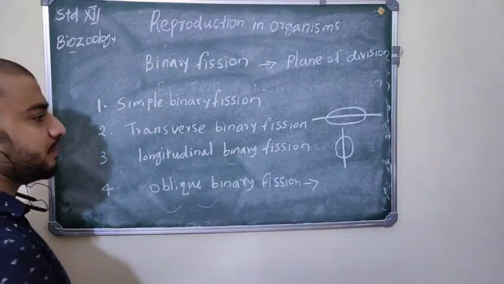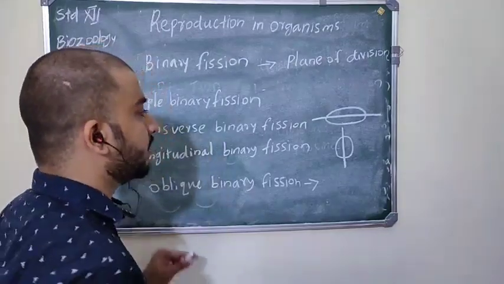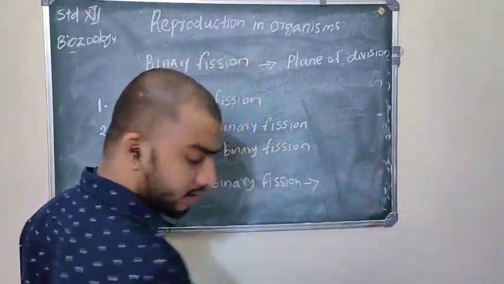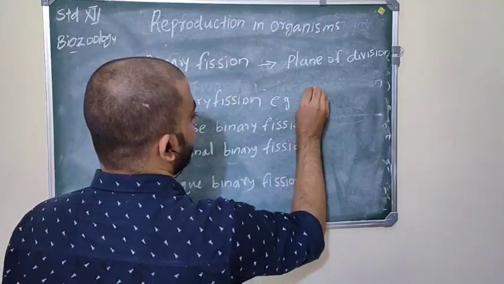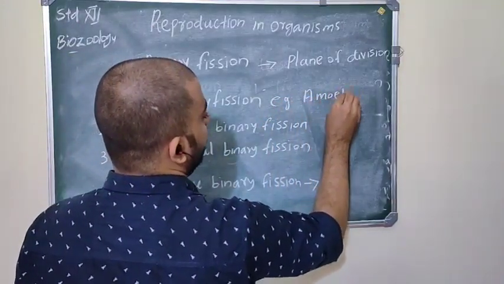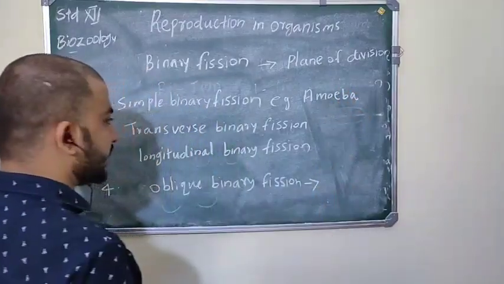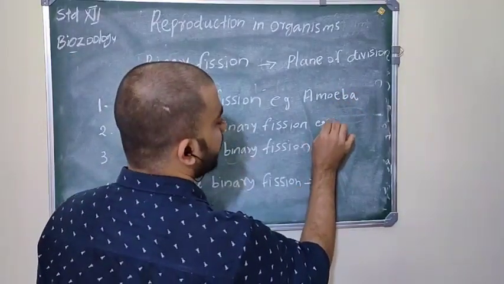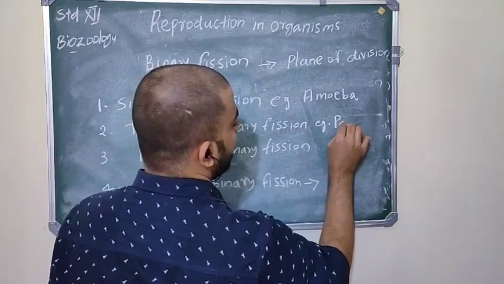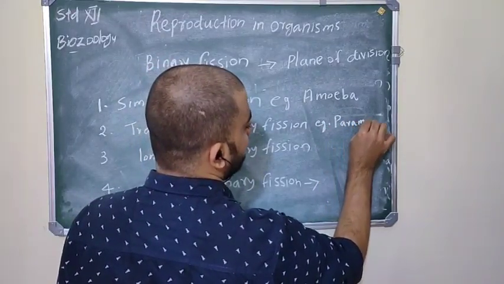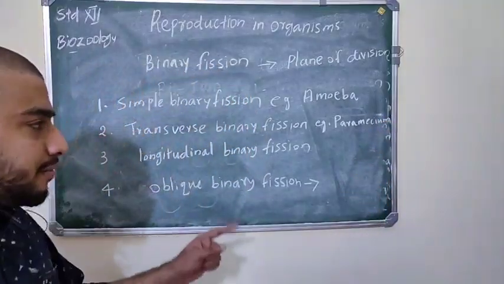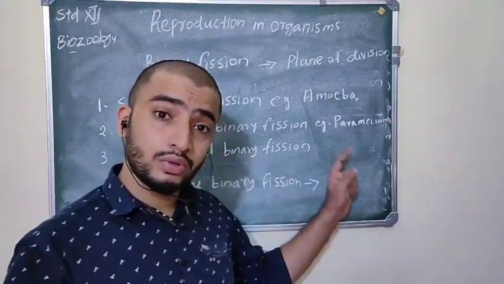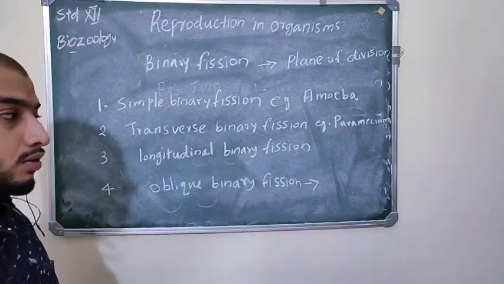Okay, so simple binary fission example: Amoeba, you know that amoeba. And transverse binary fission example, Paramecium. Paramecium shows both sexual and asexual methods of reproduction.